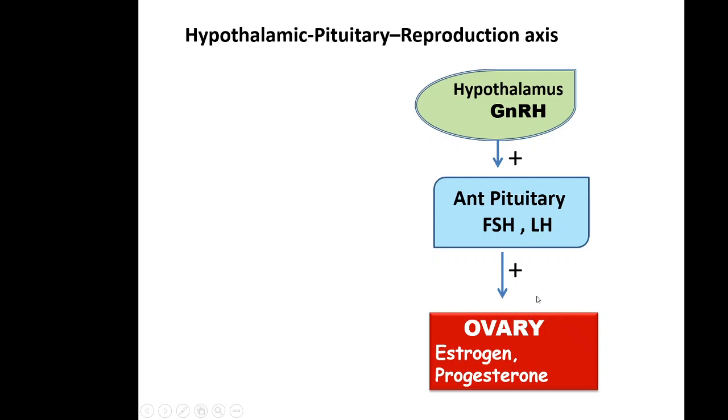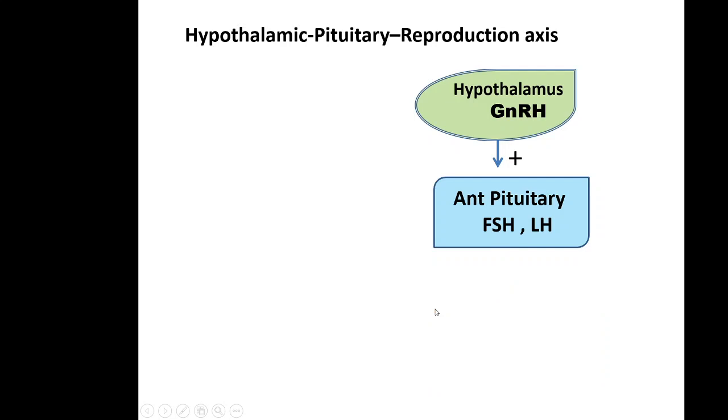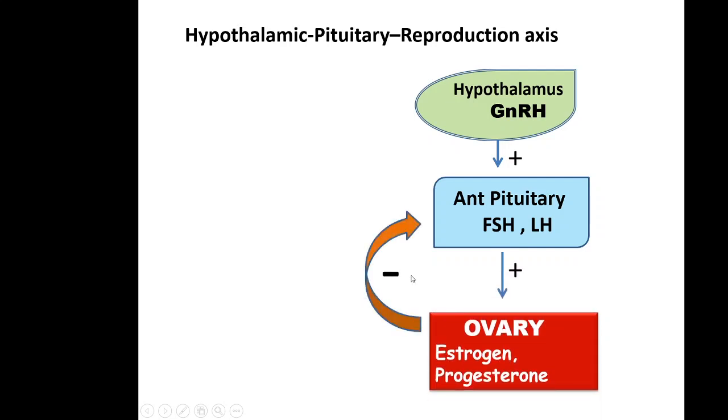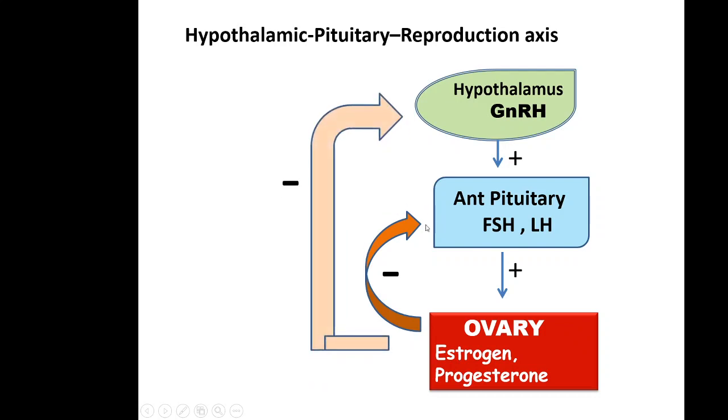So this is a positive effect. Now in terms of negative feedback, estrogen and progesterone have negative effect on FSH and LH. They inhibit the synthesis and release of FSH, LH, and also GnRH. So this is known as negative feedback. Estrogen and progesterone have negative feedback on pituitary and hypothalamus.